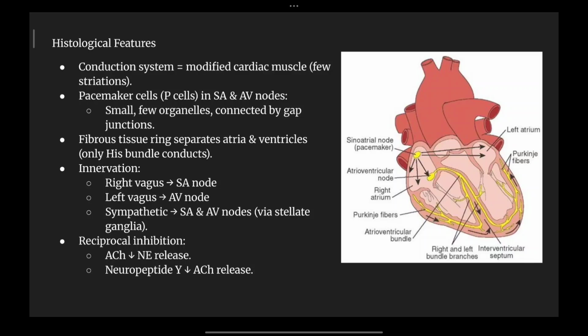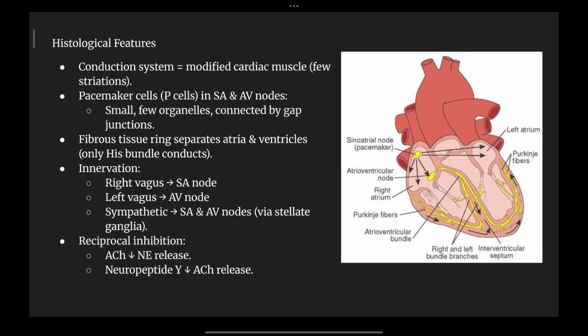Now we have the innervations. So these innervations act as the branches that are going to connect each and every corner cell of the cardiac muscles. The innervations are the right vagus, which branches from the sinoatrial node, the left vagus, which branches from the atrioventricular node, and the sympathetic, which supplies both the sinoatrial and atrioventricular nodes via the stellate ganglia.